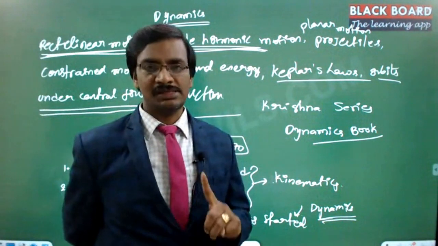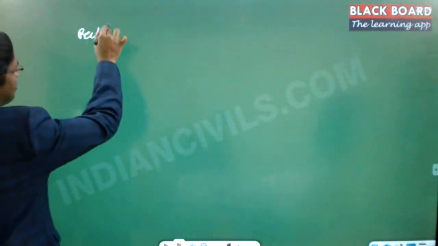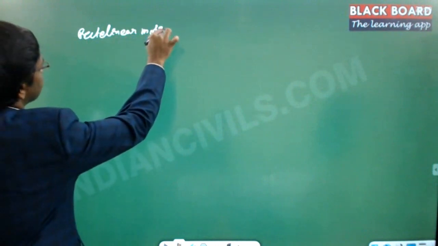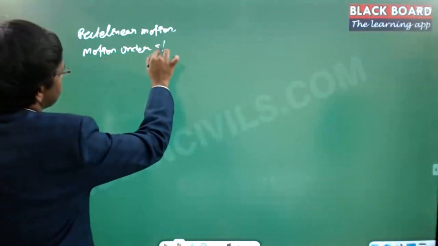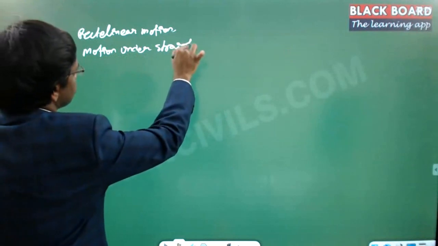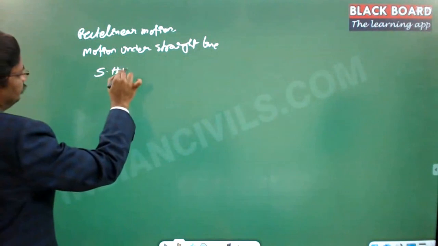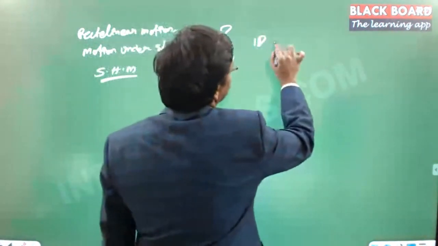That is single dimensional motion. All these three we will study as single dimensional motion.